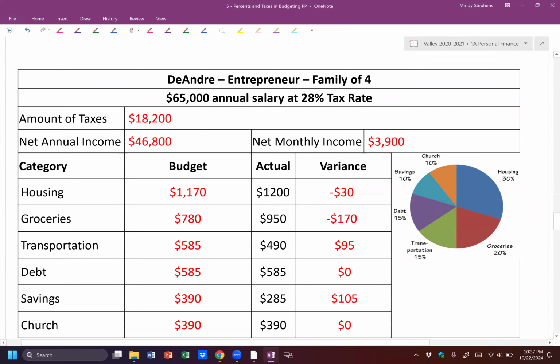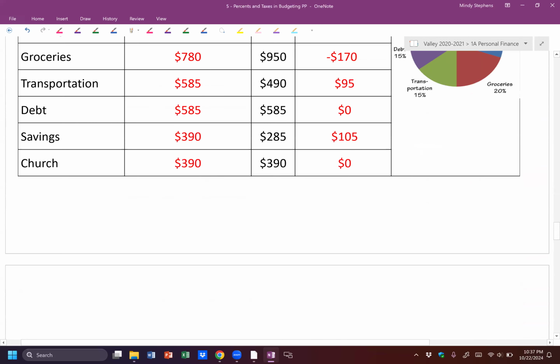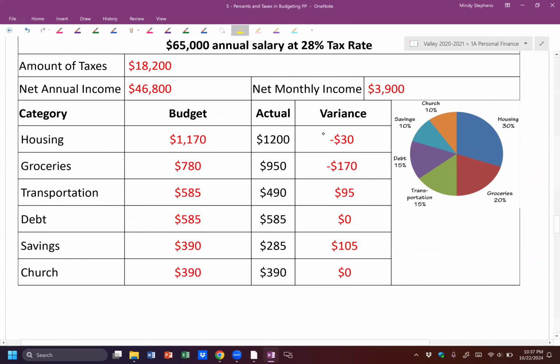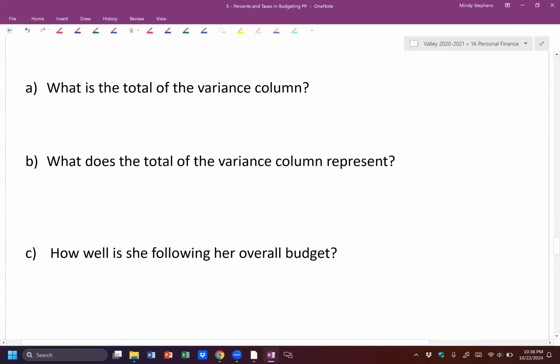So we have our whole table filled out. Part A says, what is the total of the variance column? So we're going to take this variance column and add all of these together. Remember to keep the negatives negative as you're adding these up. If I add all of those, I actually get $0. And this, remember, is my ending balance. That's what's left over. If I add the variance column, it gives me my ending balance. So let's go over to part A and see what it says. What is the total of the variance column? Well, it is just $0.